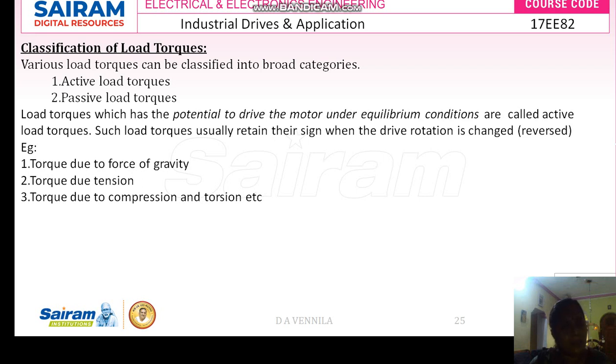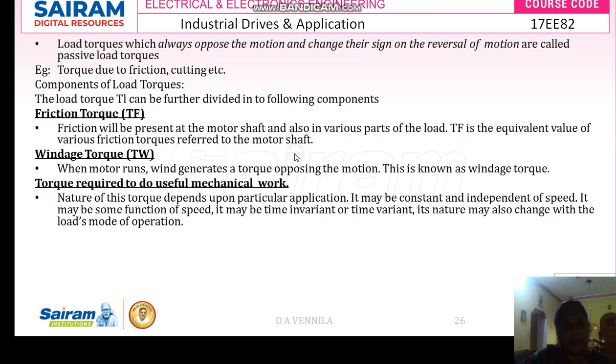What are the examples of active load torque? Torque due to force of gravity, torque due to tension, and torque due to compression. Whenever the torque is generated due to force of gravity, the torque sign will not change. Whenever the torque is developed due to tension, the sign will not change. Whenever the torque is developed due to compression, the sign will not change if the drive rotation is reversed. So these are the examples of active torque.